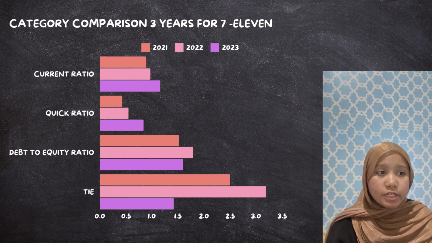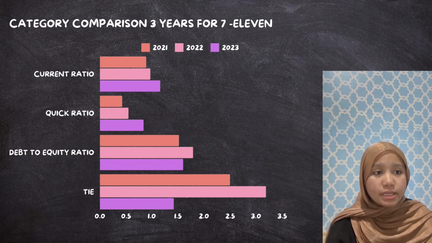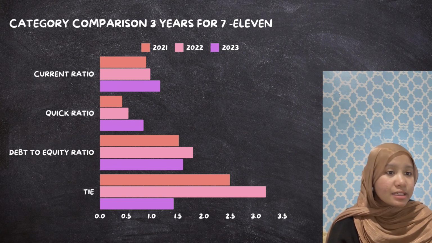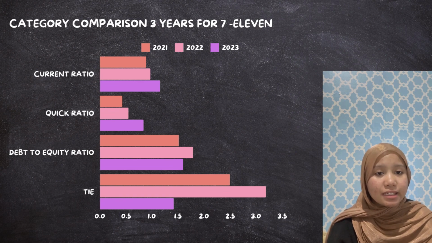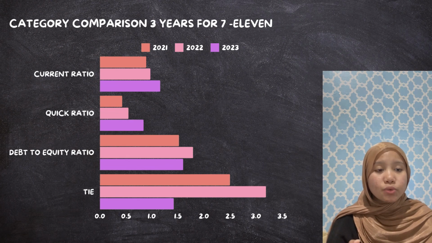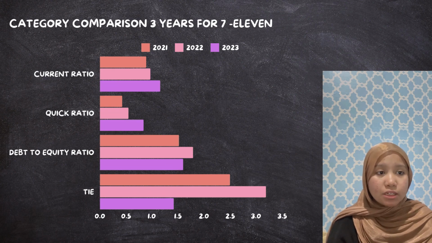In terms of leverage, the debt-to-equity ratio initially rose to 1.79 in 2022, but moderated to 1.06 in 2023, suggesting a slightly reduced reliance on debt. Nevertheless, the company remains highly leveraged, and its declining times interest earned ratio in 2023, falling to 1.42, signals weak ability to meet interest obligations, likely due to higher costs or reduced operating income.